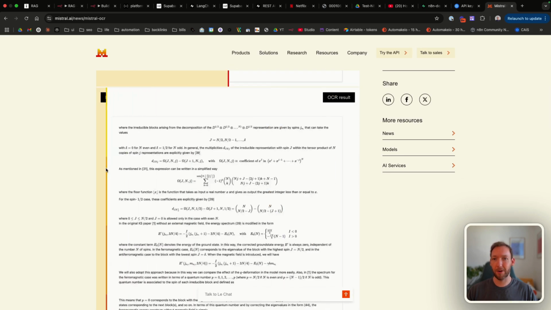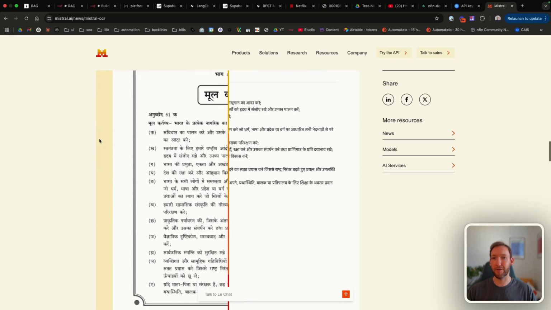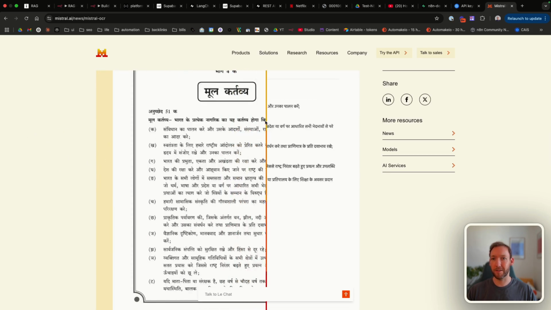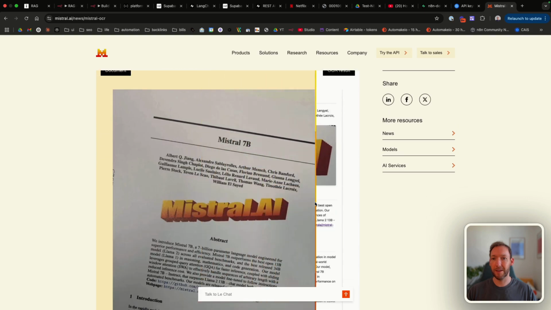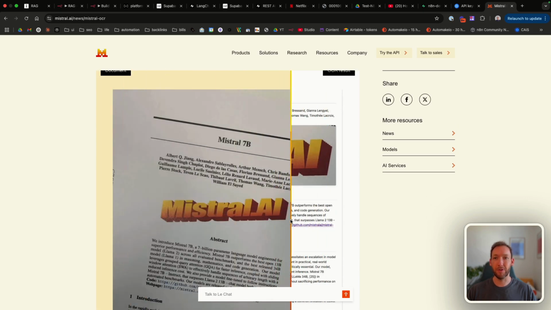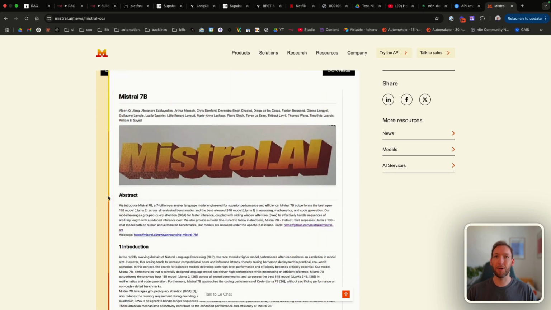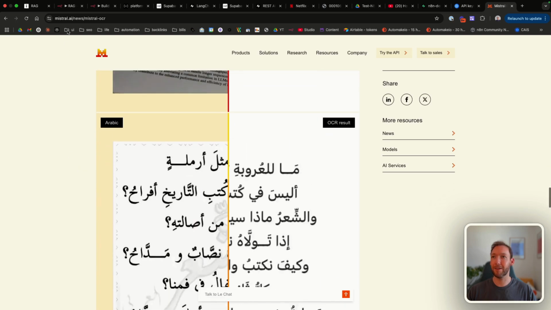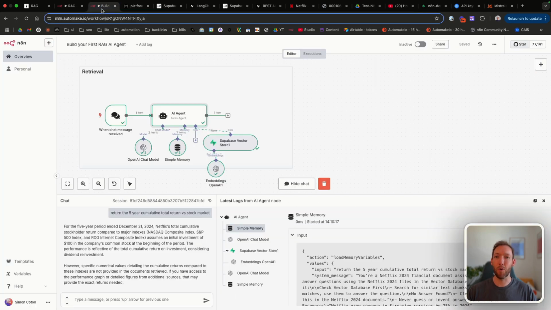And you can see it's got examples here of a math textbook and what it returns in the OCR results. So you can even pull out things like formulas, but what it does is it converts all of this into text that you can use, so you can see how powerful a model like this would be if we were to extract the chart directly. And we cover more about OCR in the community itself.